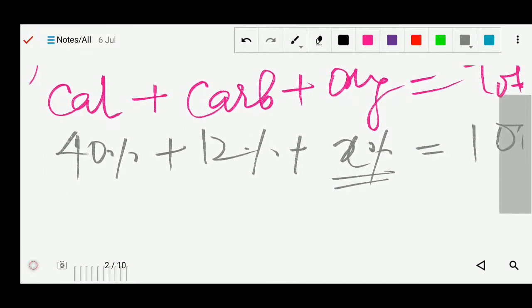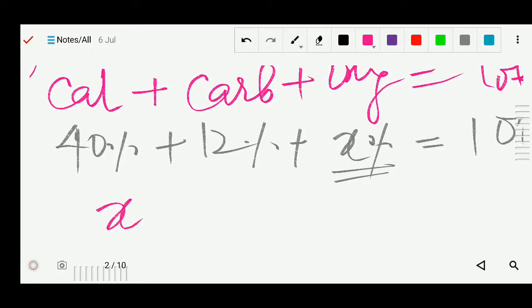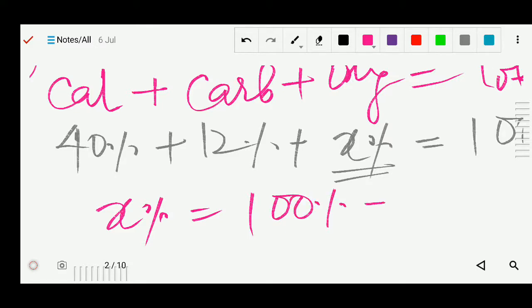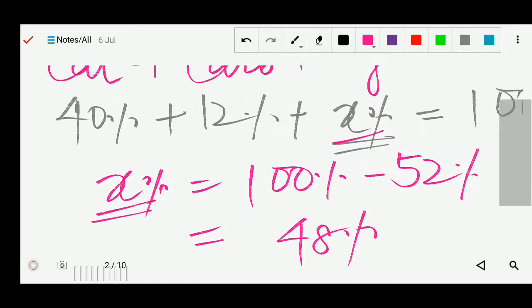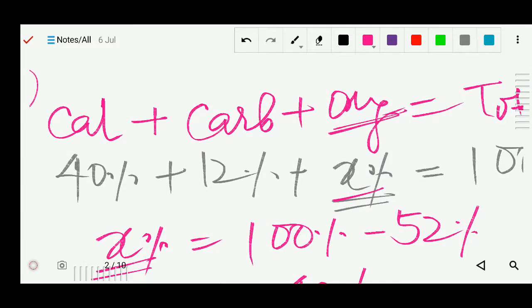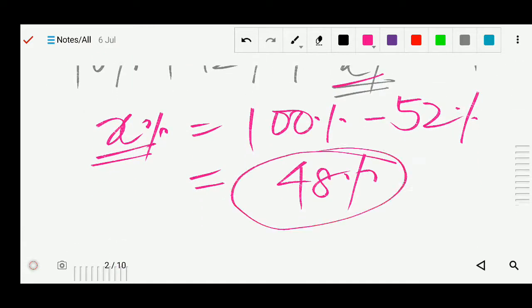Now we can find the value of x. Yes, we can add and subtract. So x percent equals 100 minus this 40 plus 12. 40 plus 12 will be 52, and this 52 we move to that side, so it will be minus: 100 minus 52, which is 48%. So this is the value of x. X is what we assumed, oxygen. The percentage of oxygen is 48%.